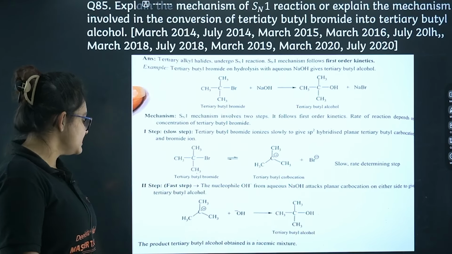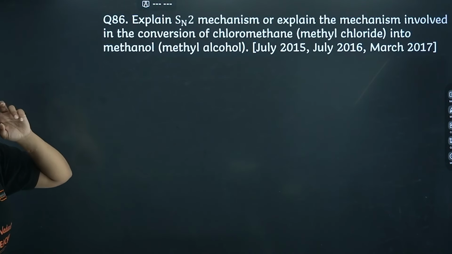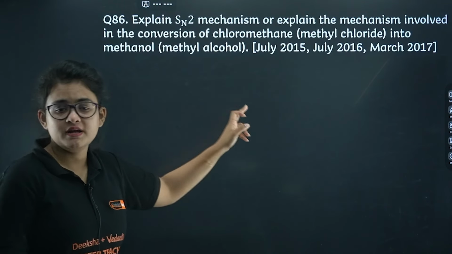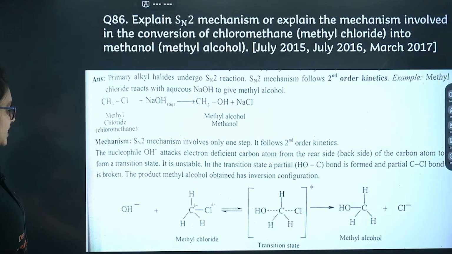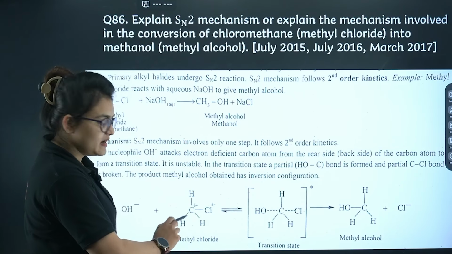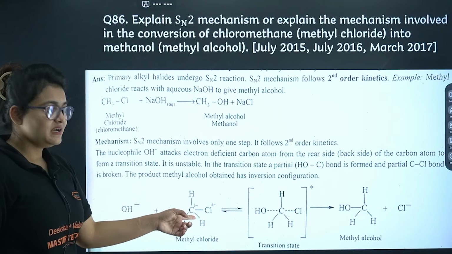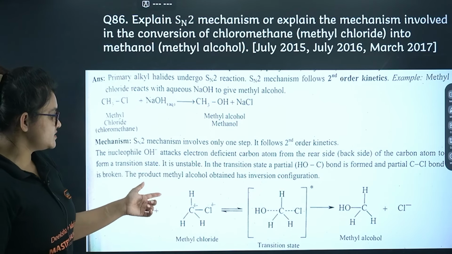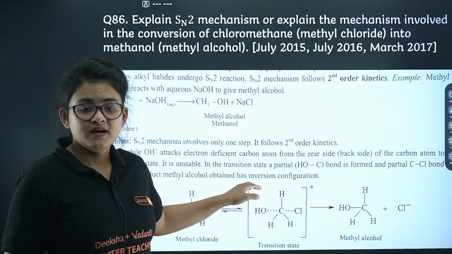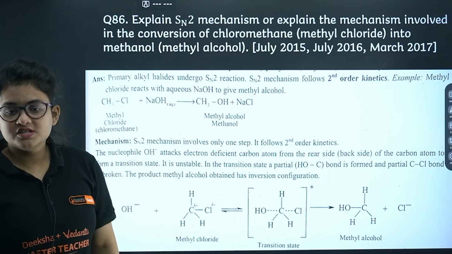I guess it's clear to you. Let's proceed further. Explain SN2 mechanism, which is also very much repeated. Let's say you are having methyl chloride, and here Cl is the leaving group. When OH minus attacks the carbon, you will come up with a penta-coordinated transition state.